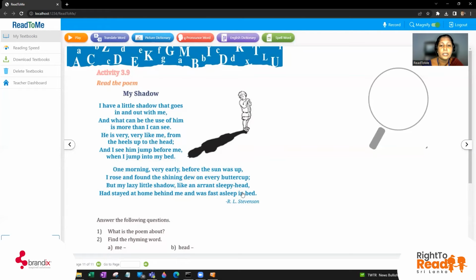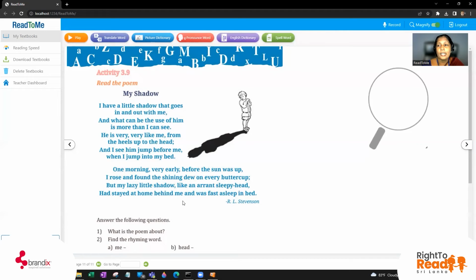Now he's using the word errant also angrily. Sleeping head, because all the time this boy is sleeping, but today he has got up early in the morning and he's telling what? Like an errant sleepyhead had stayed at home behind me and was fast asleep in bed. Now, in this previous morning, can this boy see the shadow or not? What's your answer? Yes, definitely. He can't see the shadow because at the end, this person wants to clarify whether this shadow can be seen early in the morning as well, because he's getting up late every day.